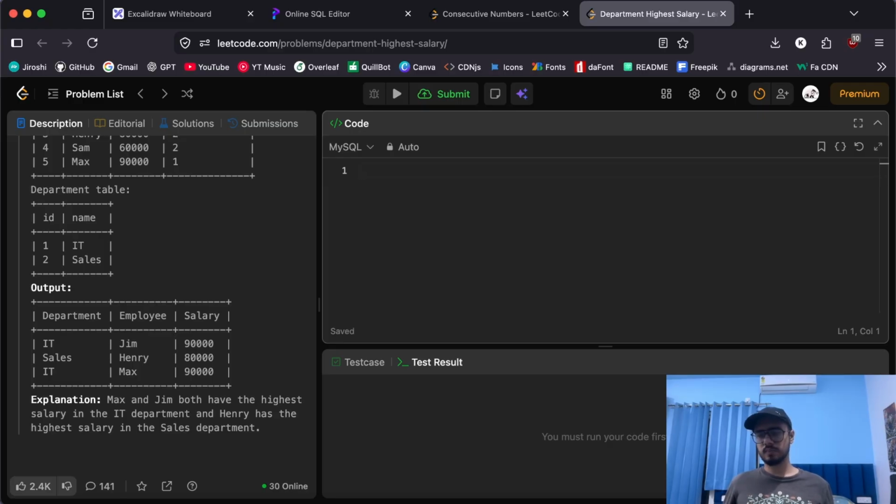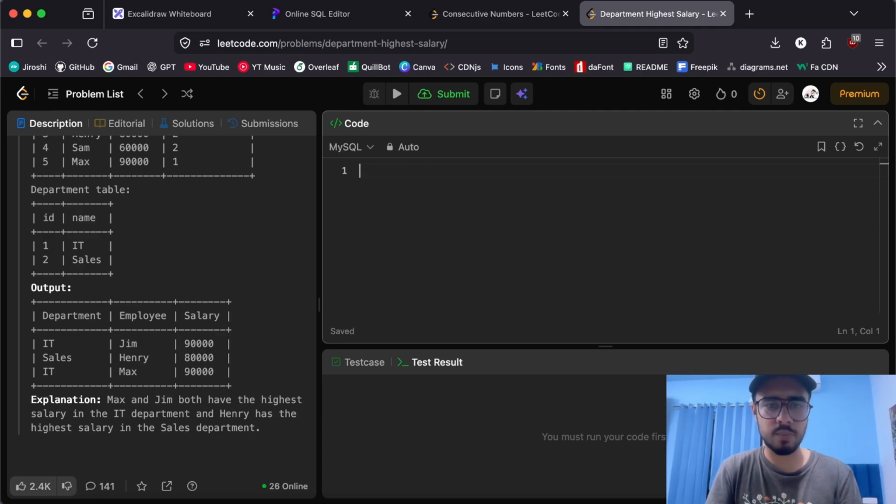The thing that comes to my mind is dense rank, as we just talked about dense rank a while ago. So let's try to use dense rank to find out the highest salary among each department. How can we do that? We can do something like select, we can use dense rank over some data, and we'll call it rank, from the employee table as E. Let's focus on dense rank now.